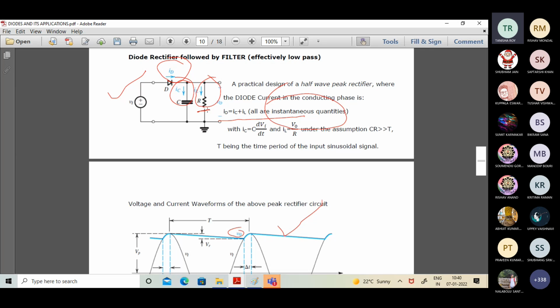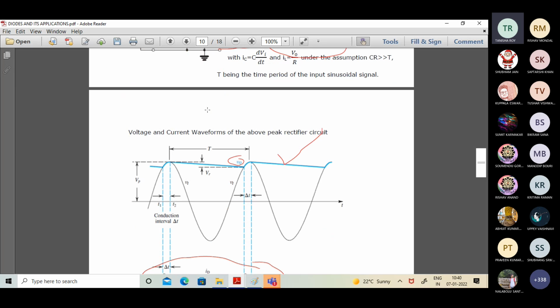Now think about when we did not have the capacitive unit in action, what was V0 equal to? If I take the waveform of V0, it was one entire half cycle of the input waveform. But if you check your screen, you can observe that it is not one entire half cycle of the input waveform. It is only the blue colored line being shown. How it happens, I will explain. The point is, what is the immediate benefit which is clearly evident to all of us?